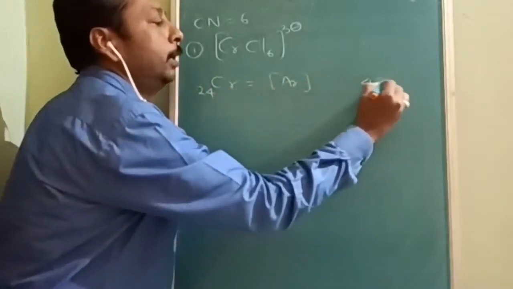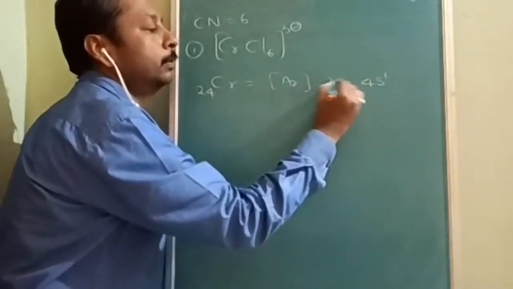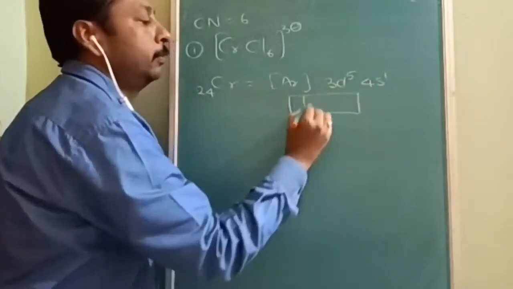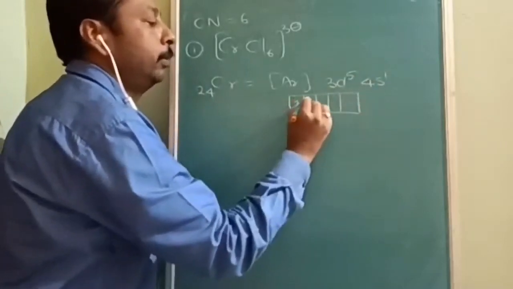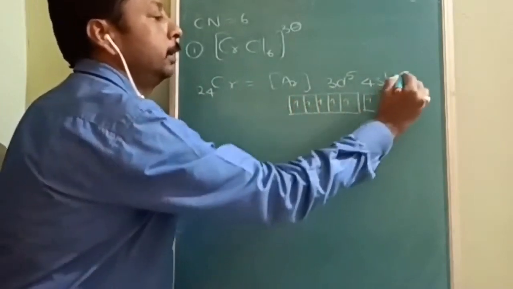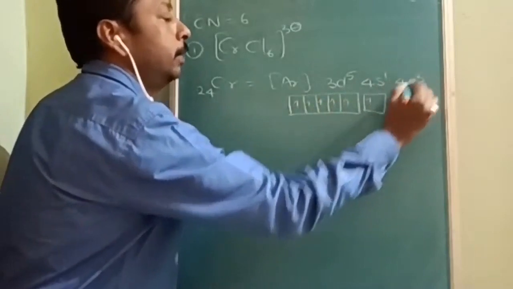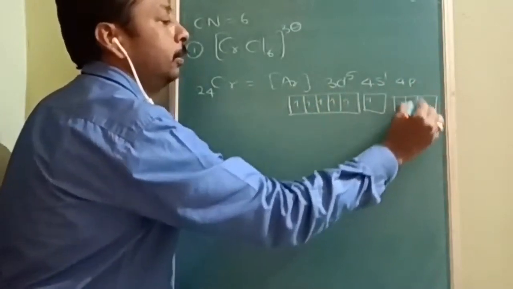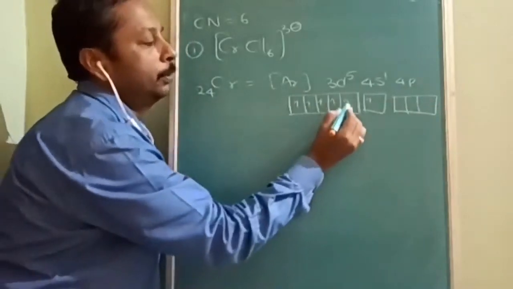The exceptional configuration is 4s1 3d5. Do you remember when you were in the 11th class atomic structure? This was studied with the utmost care and it was taught to you clearly. So 3d5.